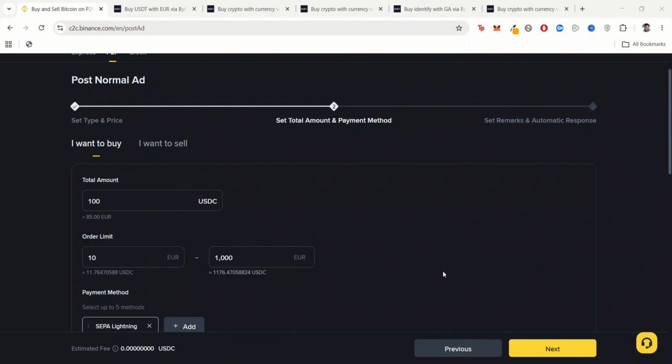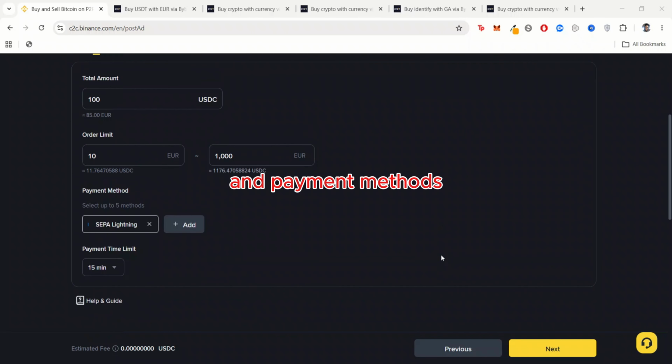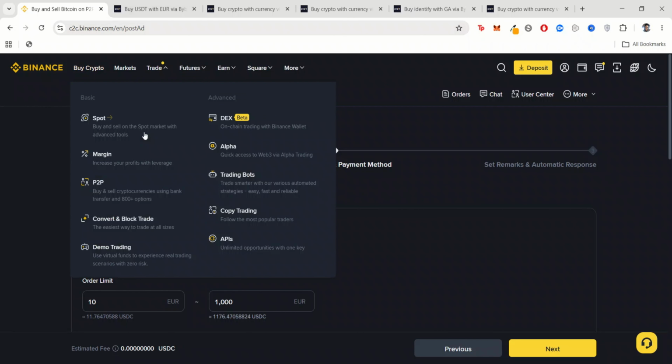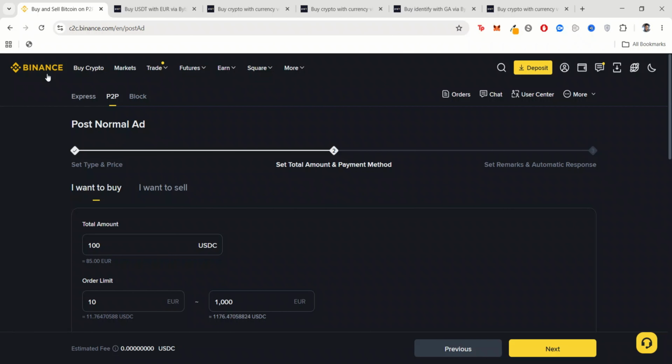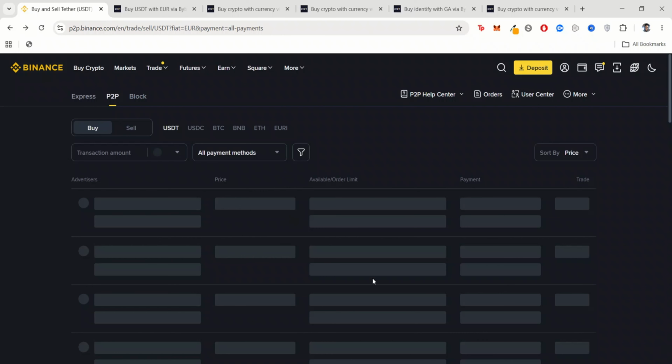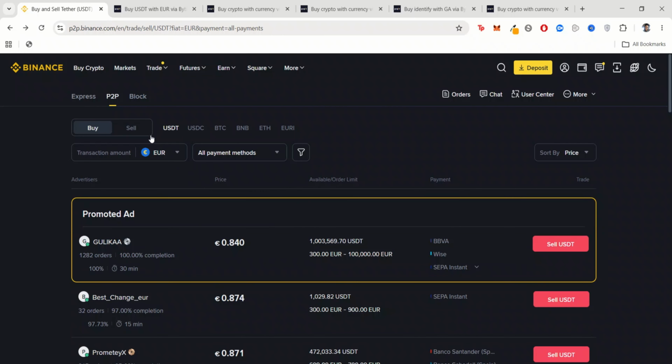Another thing you should look out for is your currency when posting an advert. You need to know which currency is available on these platforms. As you can see here, this is Binance. In recent years, there are rules that changed. For example, people in Nigeria cannot sell their crypto in naira. I think that happened in 2021 or 2022, or maybe 2023 or 2024. I can't really remember, but it's been some years now.